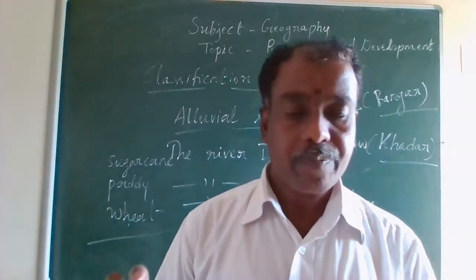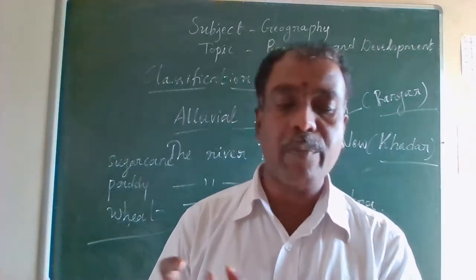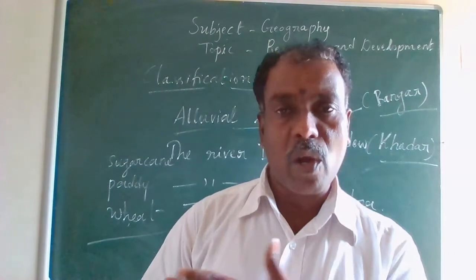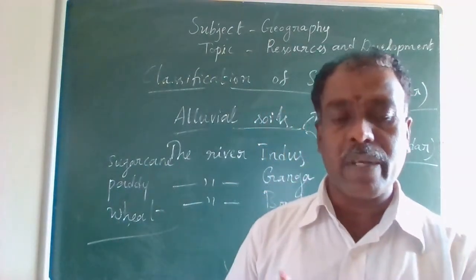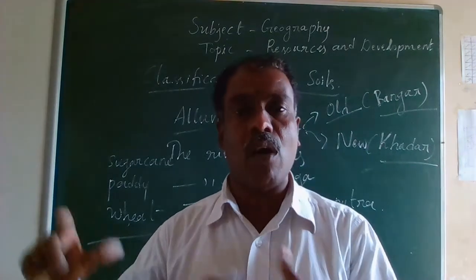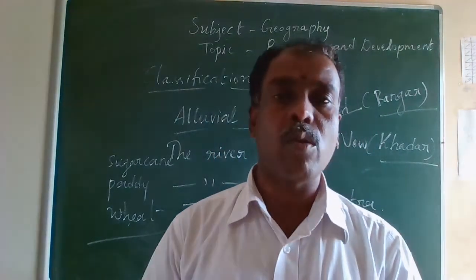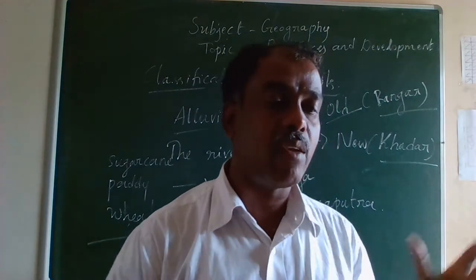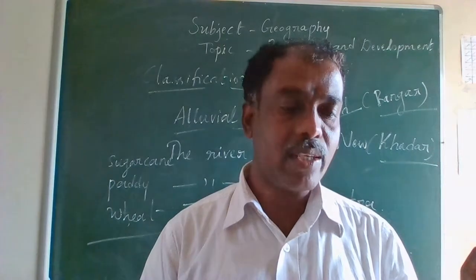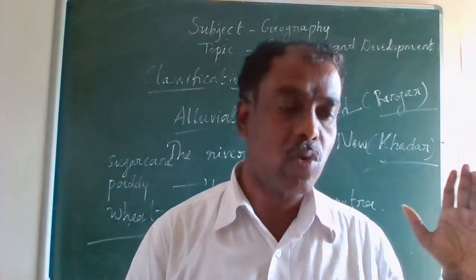The soils in drier areas are more alkaline and can be productive after proper treatment and irrigation. So through proper irrigation and proper treatment, we can cultivate even the drier areas. So this is all about the alluvial soil. I hope, my dear students, all of you understood about this alluvial soil. It is one of the very fertile ones, a widely spread and important soil.